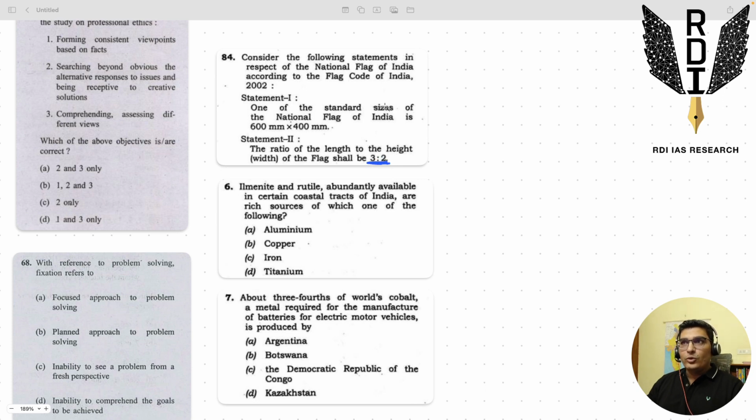This 3 is to 2 and Indian national flag code, this is something which we prepare consciously, right? So 3 is to 2 will be known. We'll just check, okay, is 600 into 400 3 is to 2? Yes, indeed, it is 3 is to 2. It has to be 3 is to 2 because UPSC is playing with your mind here, psychology here. And you will have no doubt but mark this statement as correct, right? But the problem is, this is a false statement. If you look at the answer keys, this is a false statement, and UPSC played with the student's mind here,